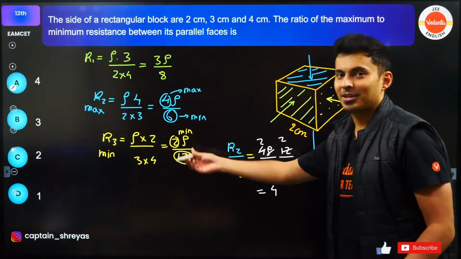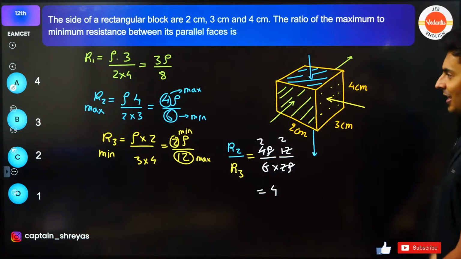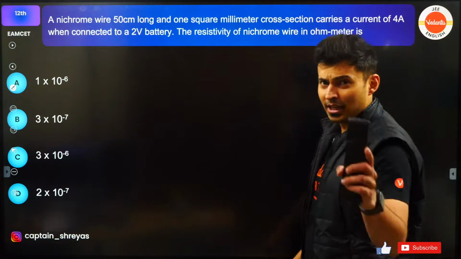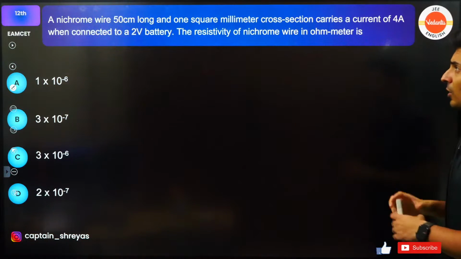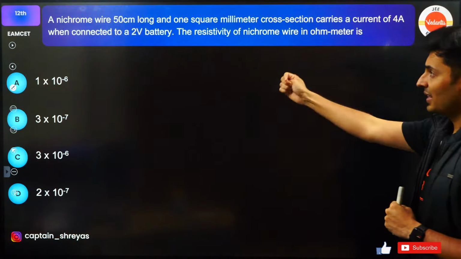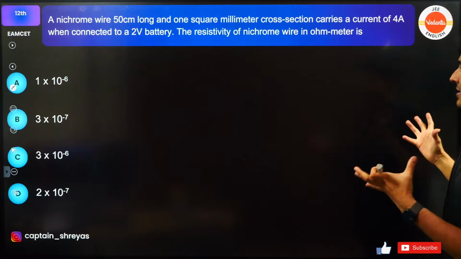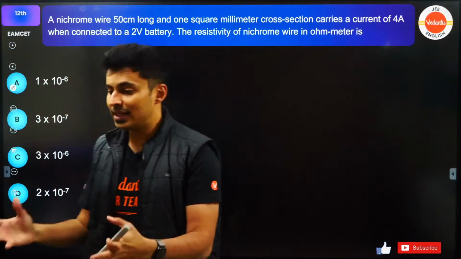So you just have to play with the numbers. And you have to visualize that you can pass in different ways, get different areas, and get different lengths. Next question up on your screen. There is a nichrome wire, 50 centimeter long, 1 square millimeter cross section, carries current of 4 amperes when connected to a 2 volt battery. The resistivity of the nichrome wire in ohm meter is.